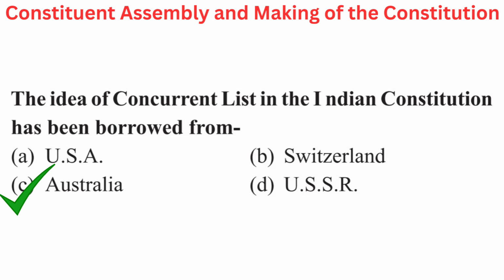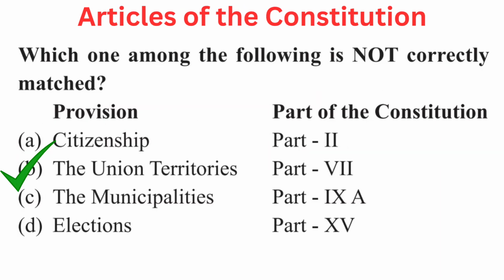Your question is, the idea of concurrent list in the Indian Constitution has been borrowed from. Your options are A. USA, B. Switzerland, C. Australia, or D. USSR. Right answer is C. Australia.